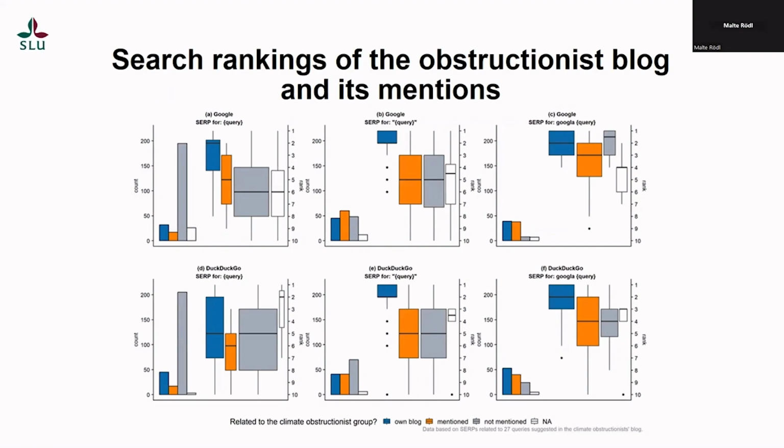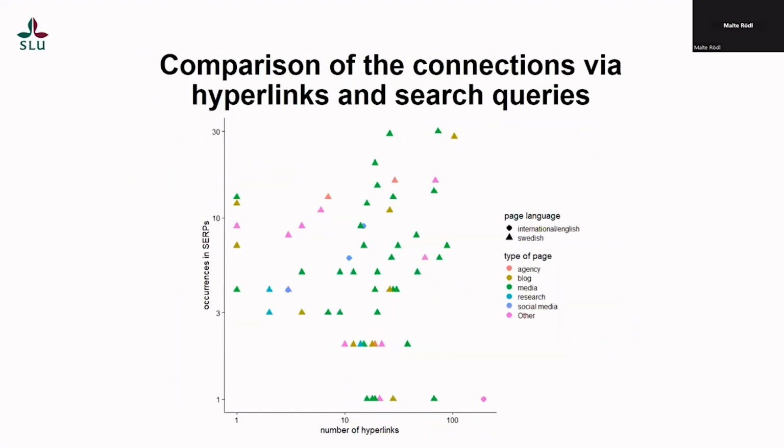And you see that in most cases, on average, for all these different queries that we have, the climate denialist group actually ranks very high on their own search queries, or alternatively, other pages also rank very highly on the suggested search queries. We can also use this to compare hyperlinks to search queries. In this graph, you see the number of hyperlinks on this specific blog and the occurrences in the search engine results pages of the queries posted in this blog.